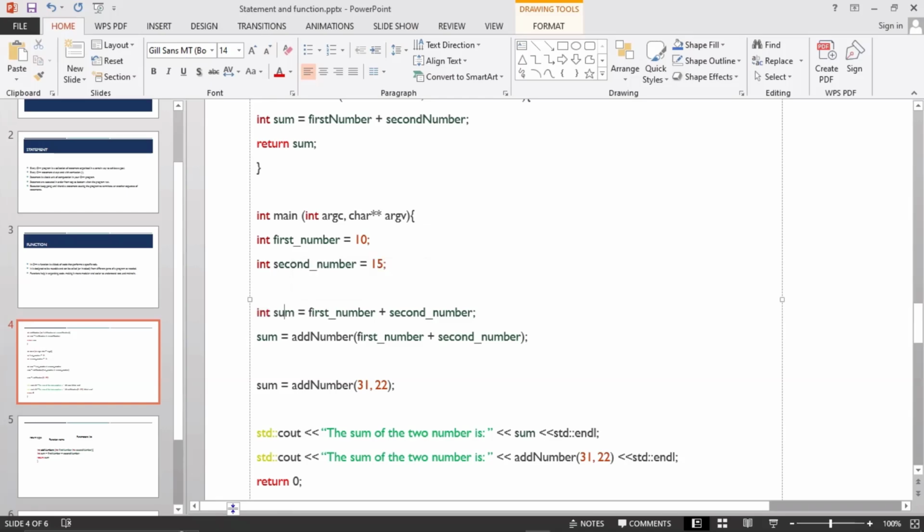So I store the sum of these two inside of this particular sum here. For example, 10, which is first number, and 15, which is second number, I add them together with plus, and I put them inside this sum. So this sum will be giving the value of both the first number and the second number.